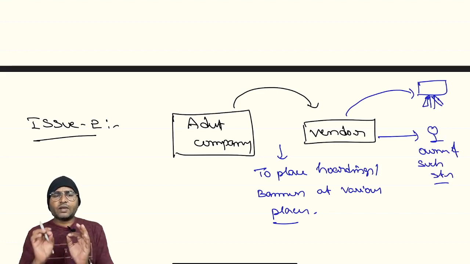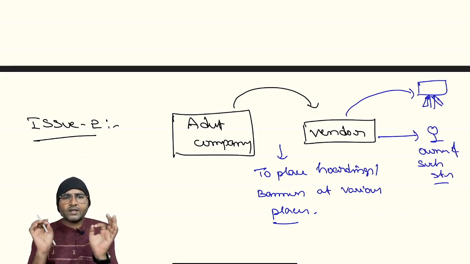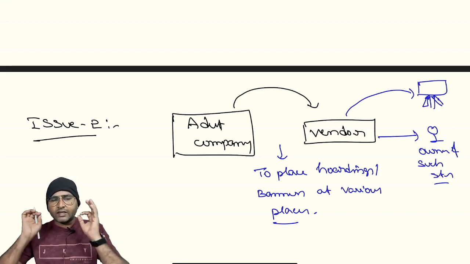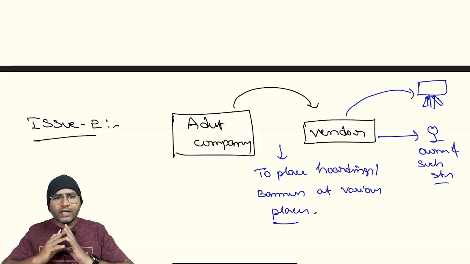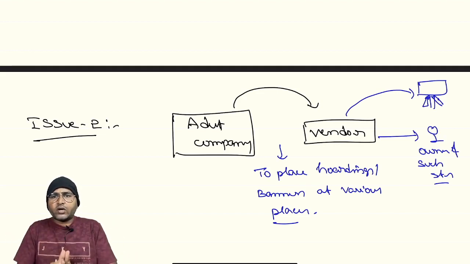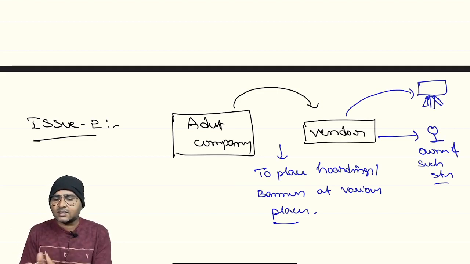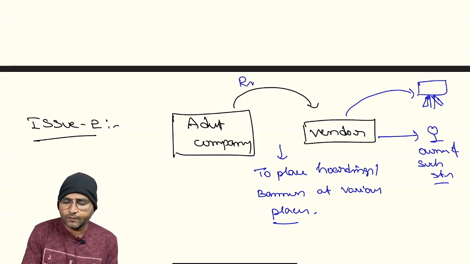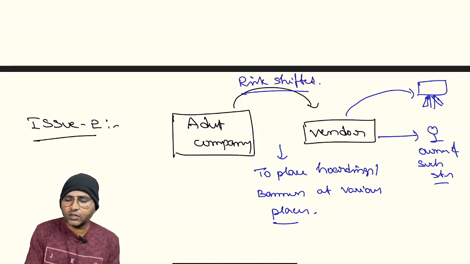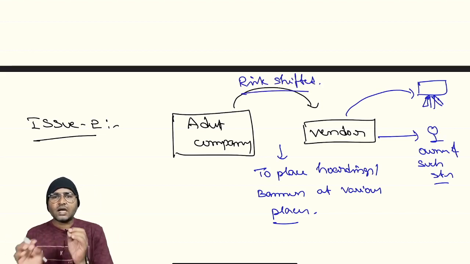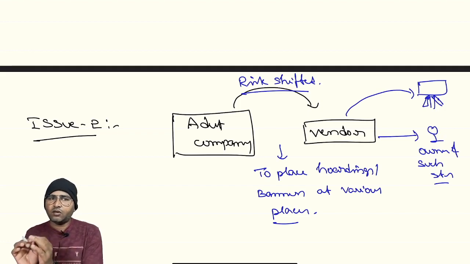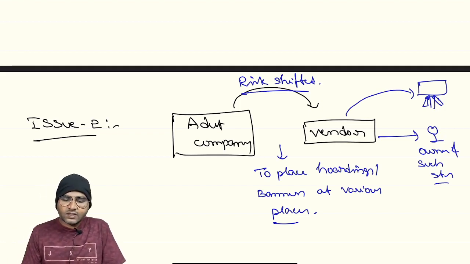Suppose the advertisement company gives 100 hoardings or 100 banners to the vendor, and the advertisement company doesn't want to take any risk. They don't want to enter into a contract with the structure owners or any other persons. Such risk has been shifted to the vendor. For that purpose, the advertisement company will make the payment to the vendor. Are you clear with this?